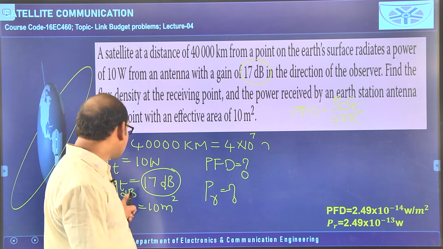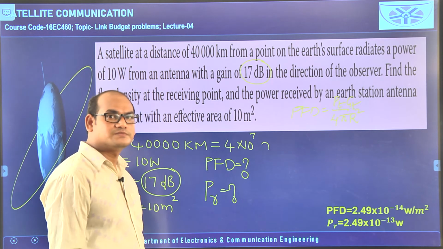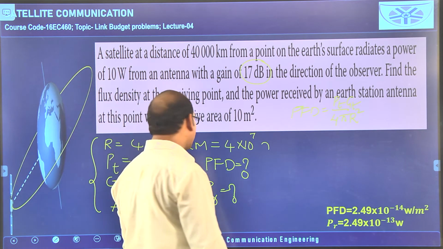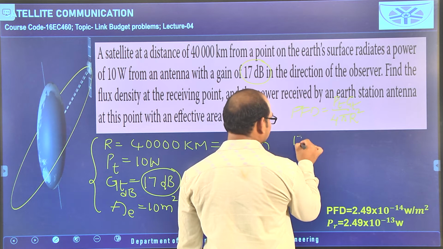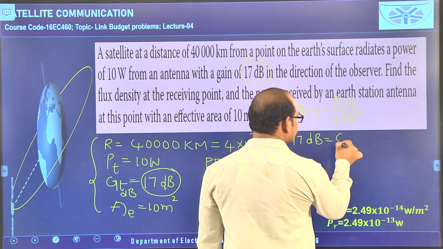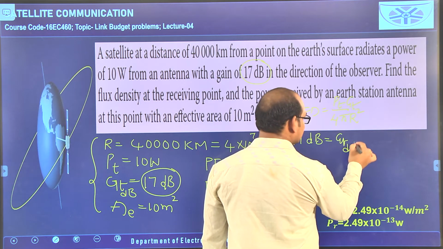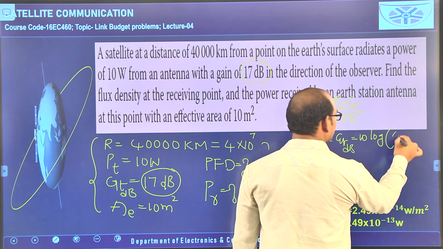The gain of the transmitting antenna we should get without dB to use this formula. So, now I am taking this 17 dB, it is equal to GT in dB, that is equal to 10 logarithm of GT without units.